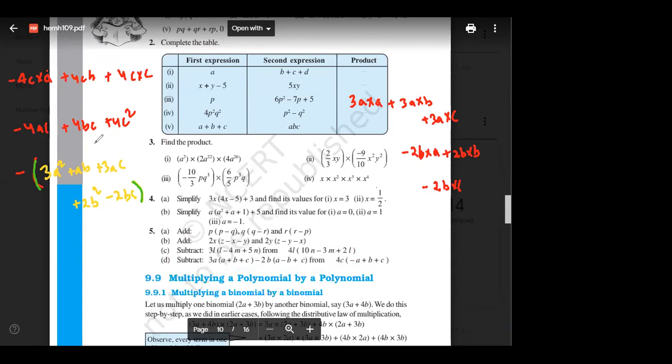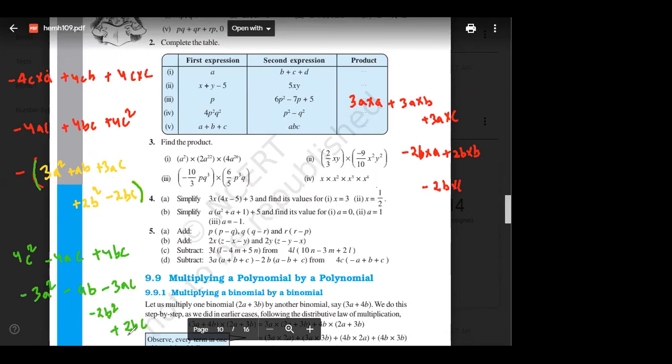So I will rewrite this. 4c square minus 4ac plus 4bc, minus 3a square minus ab minus 3ac minus 2b square plus 2bc. Can you find any like term?